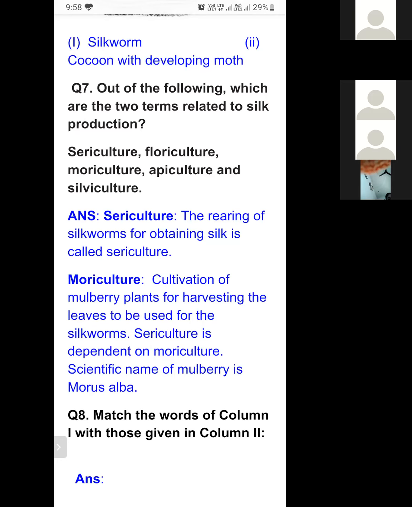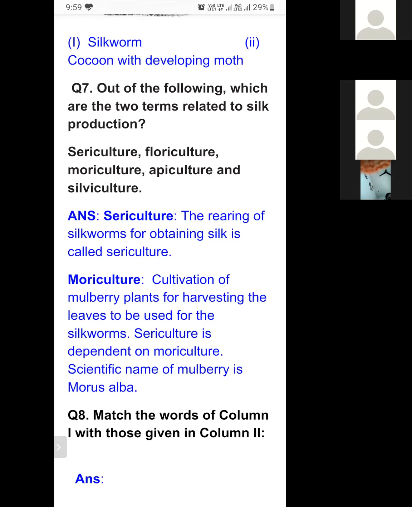Moriculture means harvesting and cultivation of mulberry plants. Why are we cultivating mulberry plants? Because we know that silkworms use mulberry leaves as their food. They will grow on mulberry leaves. So we need mulberry leaves as food for silkworm. And cultivation of mulberry plants is known as moriculture. So moriculture is also related to silk production: cultivation of mulberry plants for harvesting the leaves to be used for the silkworm.